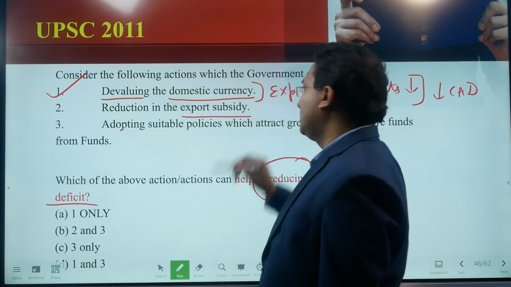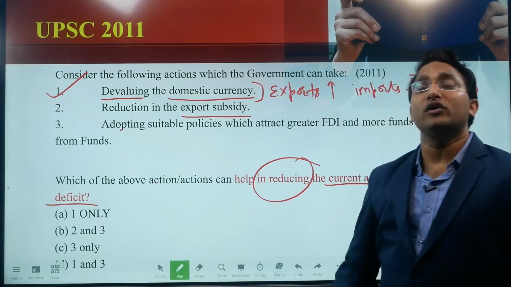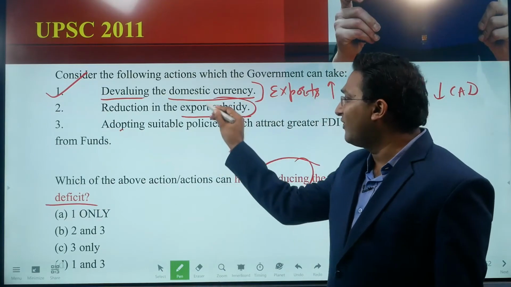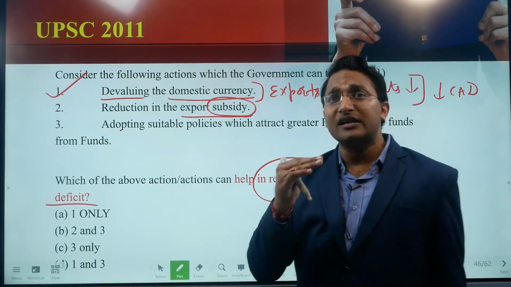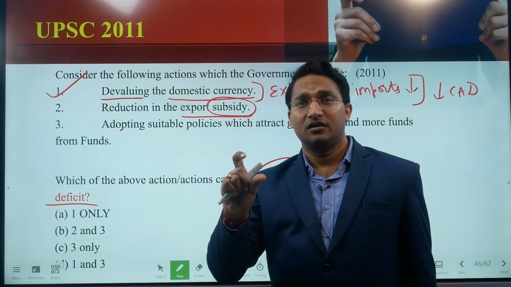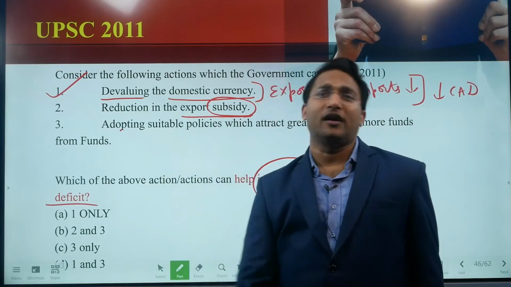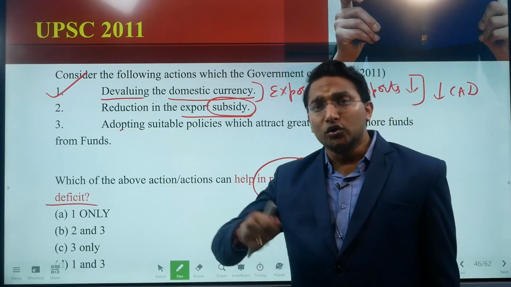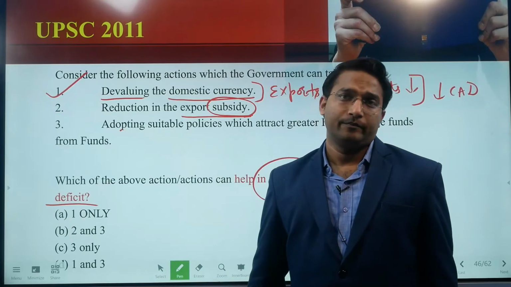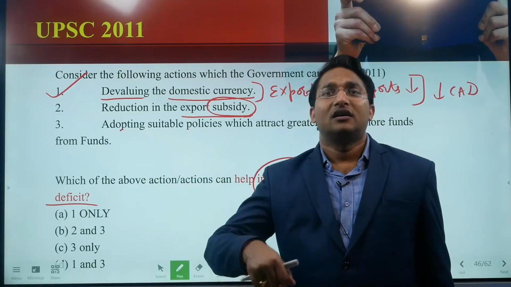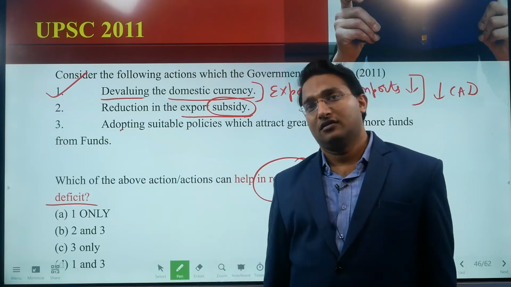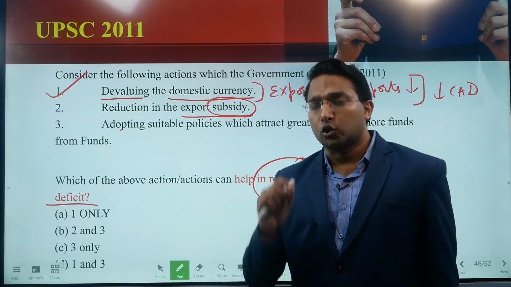Statement 2, reduction in export subsidy. It is subsidy, not duty. What is a subsidy? Subsidy is basically the benefit which the government gives to the exporter. Through the subsidy, the government wants to encourage the exporter, so that exporters are benefited, right?